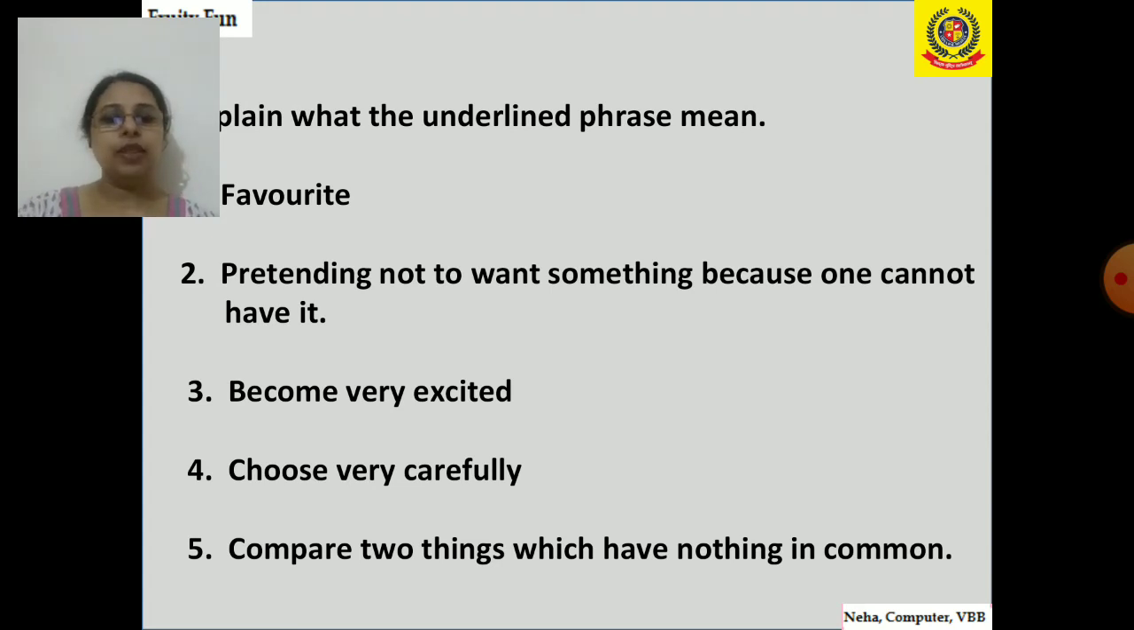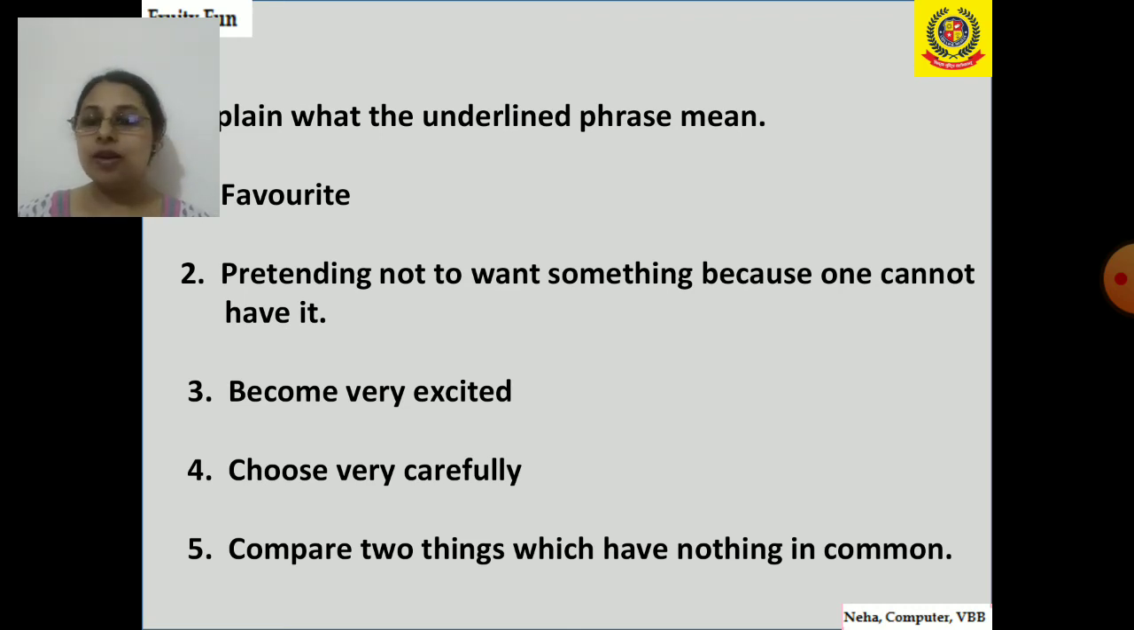Next is that Jay has been blaming Karan for some time now, but everyone knows it is just a case of sour grapes. So the case of sour grapes is a phrase, and its meaning is pretending not to want something because one cannot have it. That means the person actually wants, but they pretend that they do not want it because they know that they cannot have it.